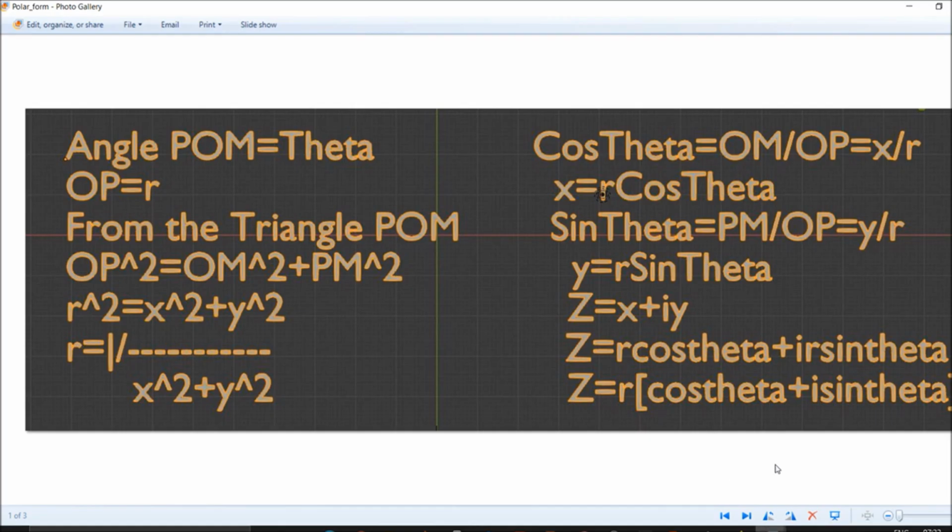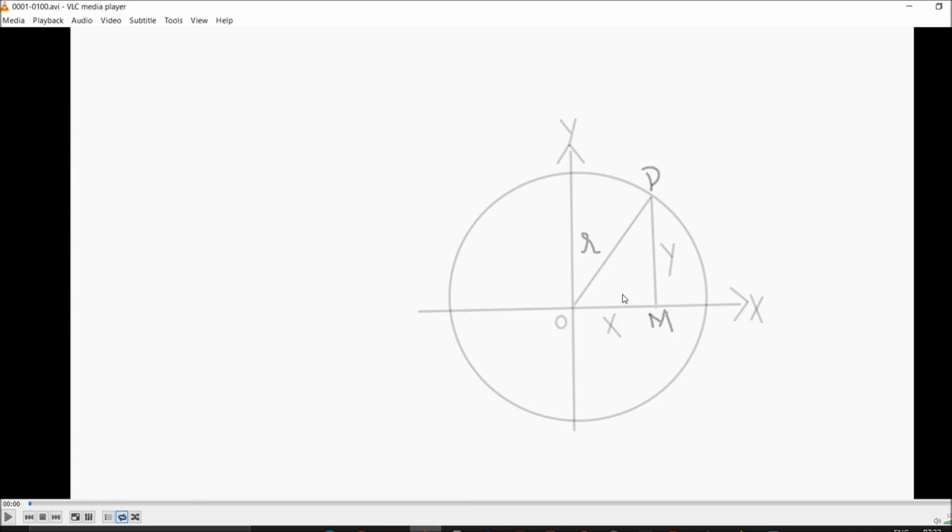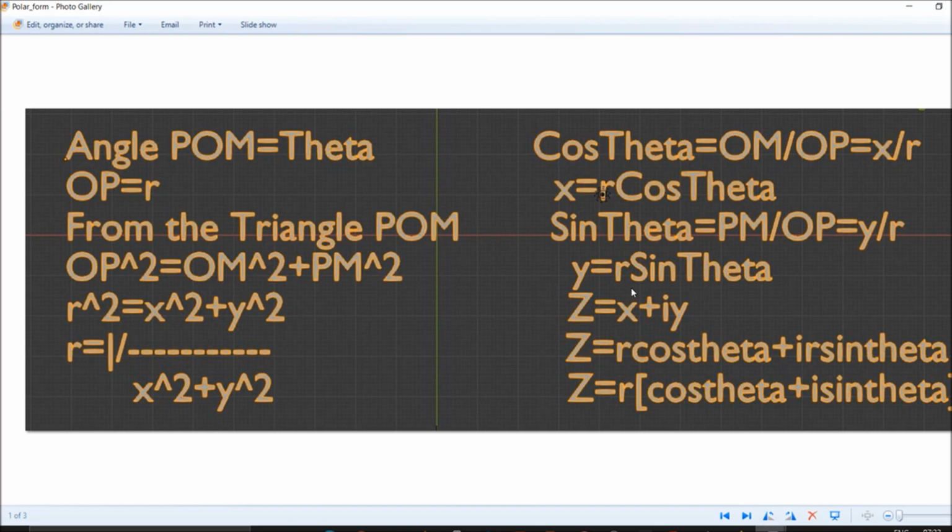So that's what we are doing right now. For sin theta, how are we going? PM by OP. Okay, so this is what we are doing. For cos theta, it is OM by OP, and for sin theta, PM by OP, which will be y by r. So y equals r sin theta. So we got r and then sin theta.